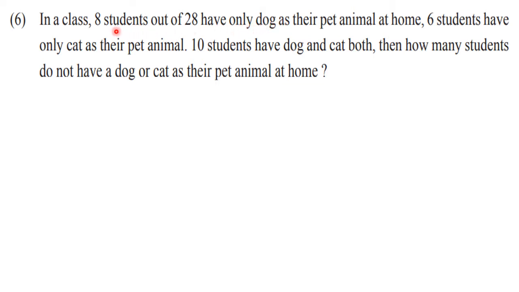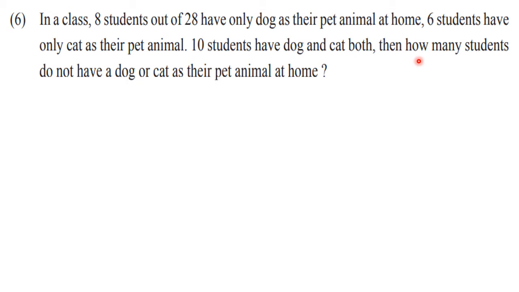So if we want to find out the students who are having dog as their pet animal, then we need to add these 8 and 10. So n of A is 18. Similarly, to find n of B, we have to add 6 and 10. That is 16. Okay, so set A, the number of students having dog as a pet animal. Then set B, the number of students having cat as the pet animal. And we have the intersection also.